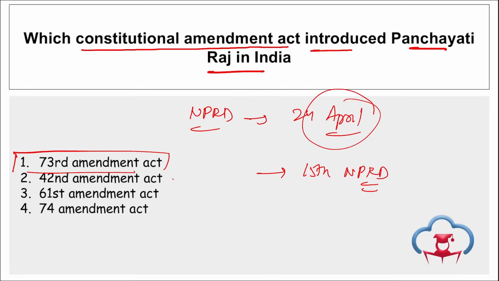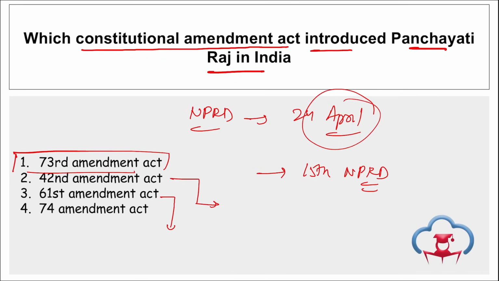Apart from this, friends, if we talk about 42nd Amendment Act, right? This 42nd Amendment Act changed the description of India from sovereign democratic republic to sovereign socialist secular democratic republic. I repeat, this 42nd Amendment Act changed the description from sovereign democratic republic. It has added socialist secular to it, making it sovereign socialist secular democratic republic.